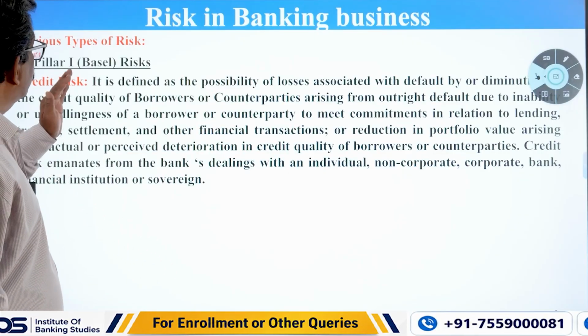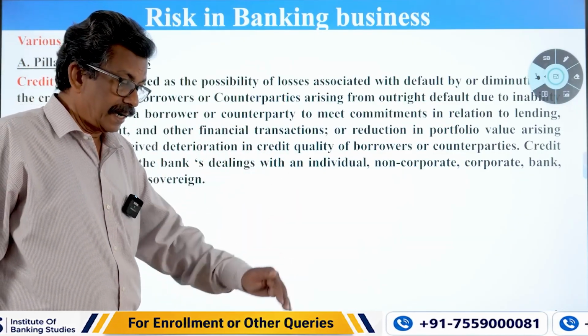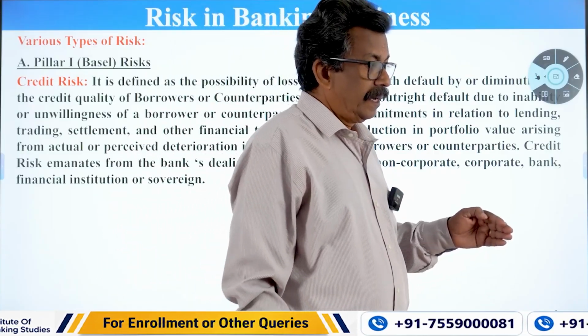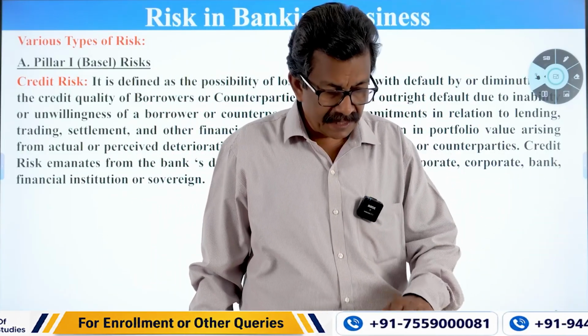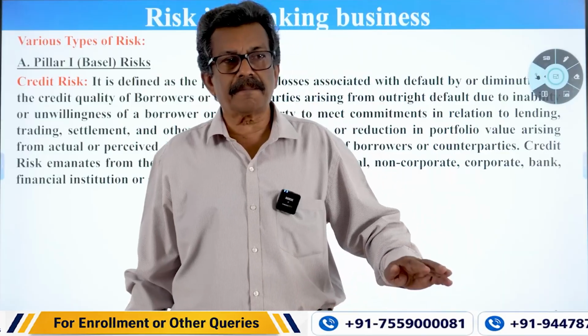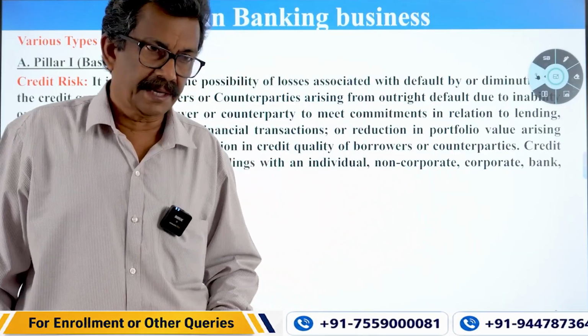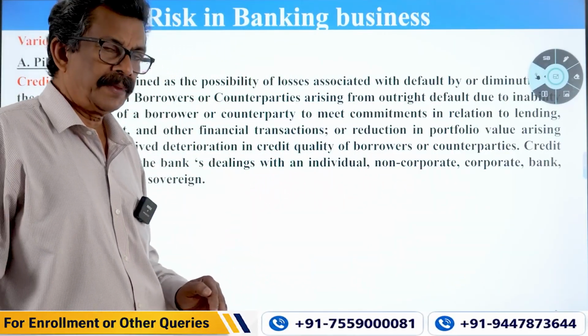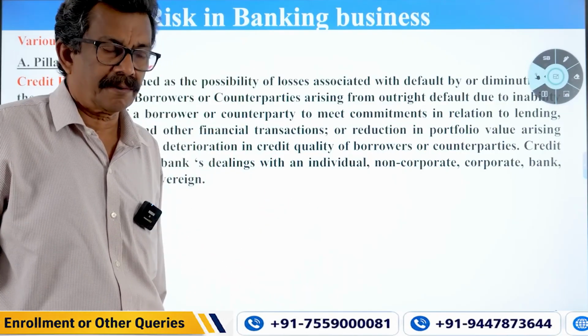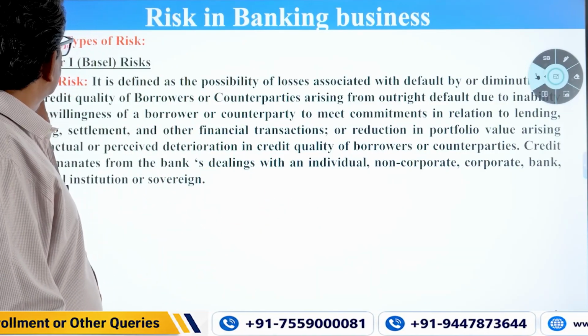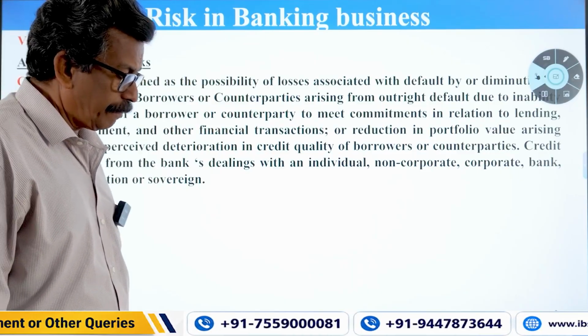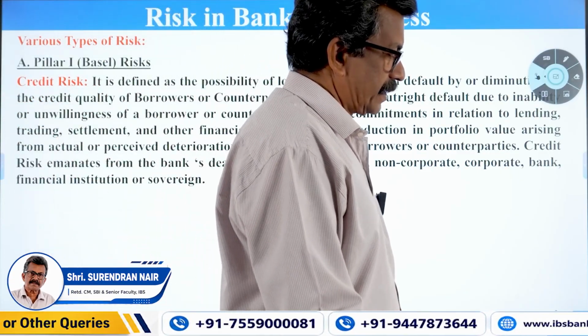That is what is mentioned under the Basel guidelines. Basel 1 says that you have to keep a minimum capital, that is the MCR requirement, which we discussed in some classes. MCR, minimum capital requirement, comes under Pillar 1. There are 3 pillars which we will discuss in the regulatory session.